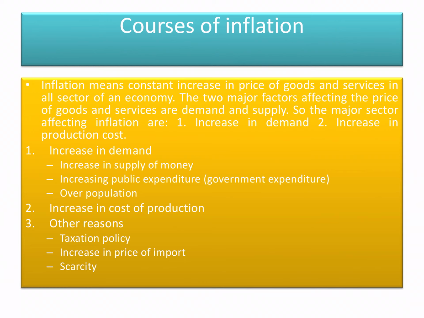The major factor affecting the price is the supply of goods and services. Supply is the more affecting factor. Supply-oriented economics believe that when there is an increase in production cost, there is an increase in price. If the producer makes more expense, the producer also raises the price of goods and services. If there is an increase in the cost of raw material, machines, electricity, water, worker wages or transportation, there is an increase in the price of goods and services.